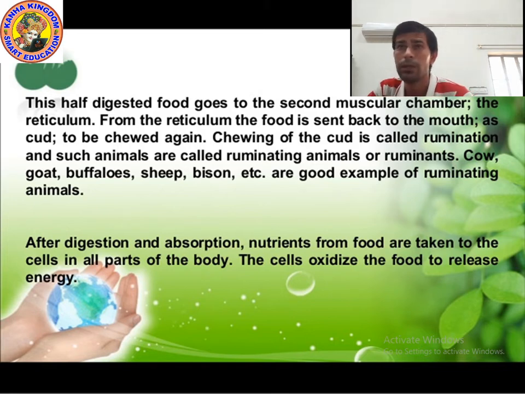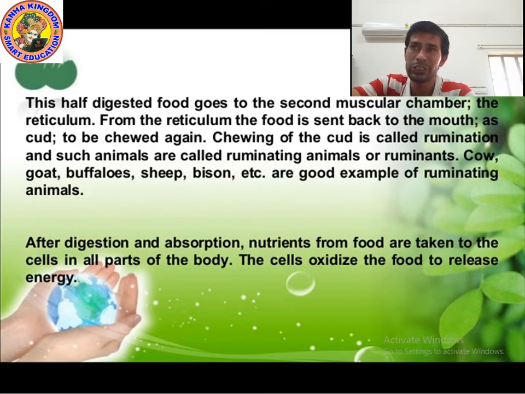After digestion and absorption, nutrients from food are taken to the cells in all parts of the body. The cells oxidize the food and release energy. Then the food goes into the remaining part.